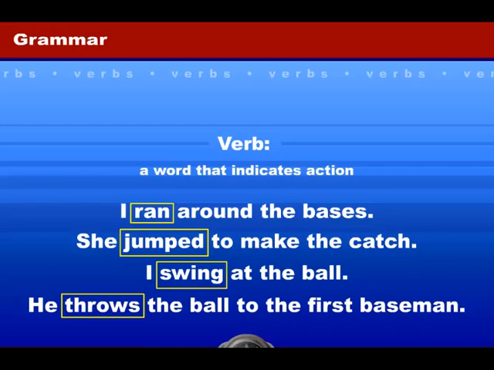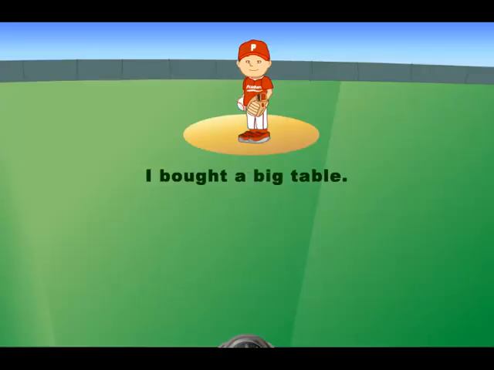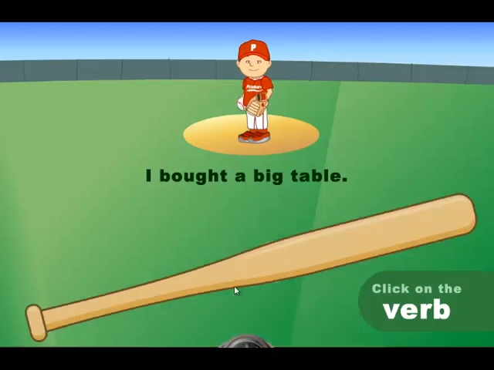Let's try some questions. For the following sentences, you will be asked to click on the verb or adjective. When you get it right, the pitcher will throw a pitch and you will get a hit. But when you get it wrong, you will swing and miss. I bought a big table.